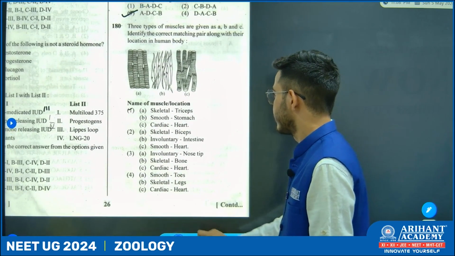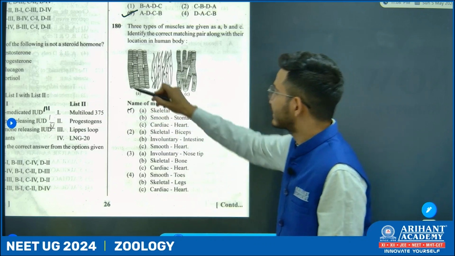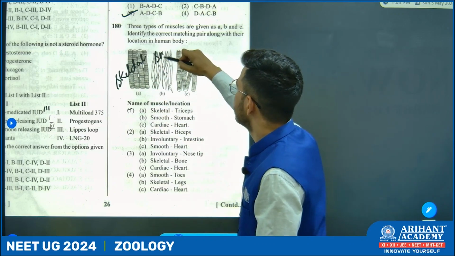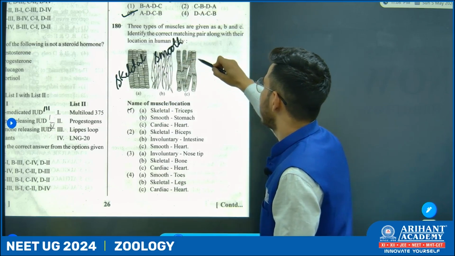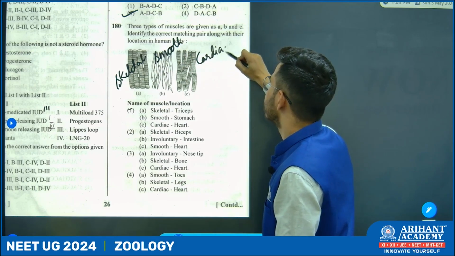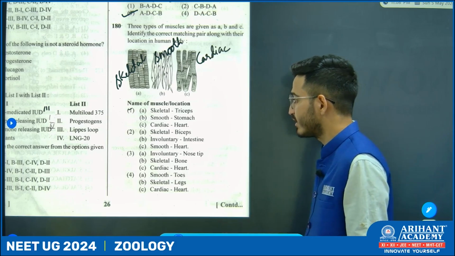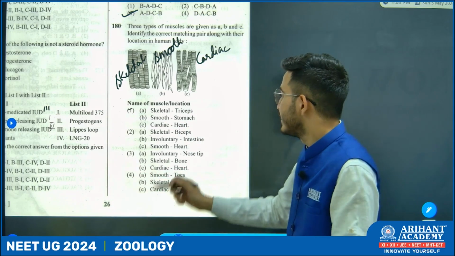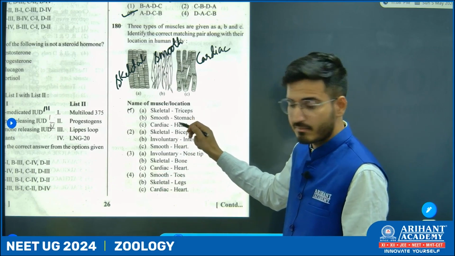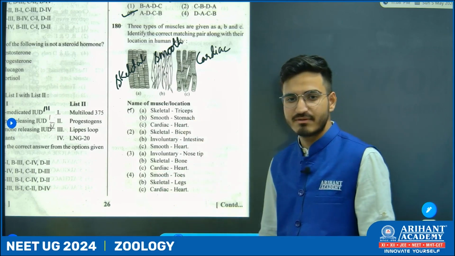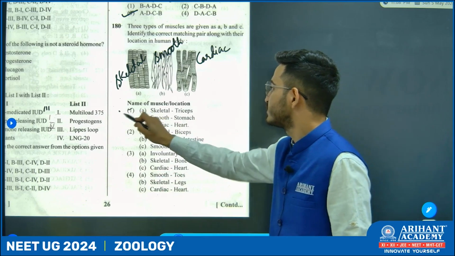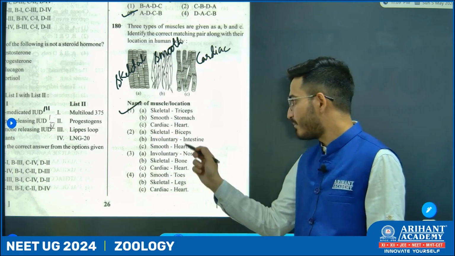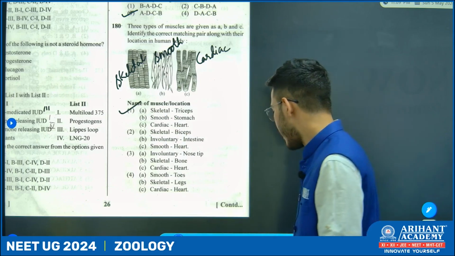Next. Option A stands for skeletal muscle. Number 2 is smooth muscle. And the third one is cardiac muscle. So, we just have to give examples along with the location. Skeletal muscle is present in tricep muscles. Smooth muscle is present in the stomach. And the last one is cardiac muscle, which is in the heart. So, option number A: skeletal muscle, tricep; smooth muscle, stomach; and cardiac muscle, heart.